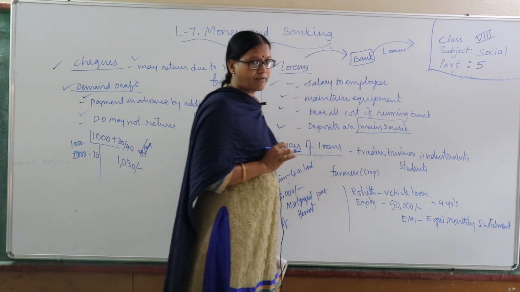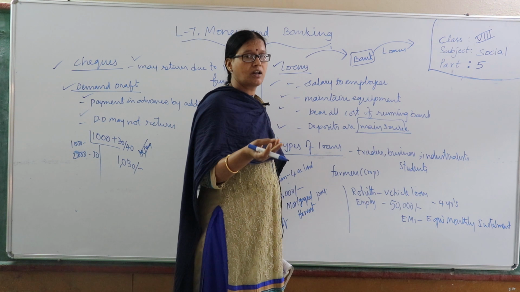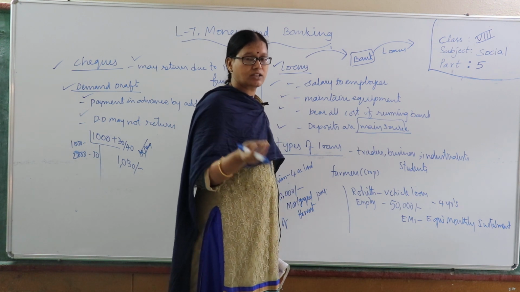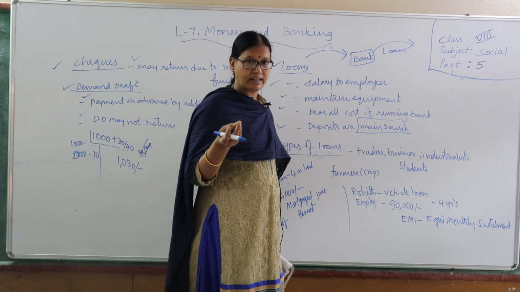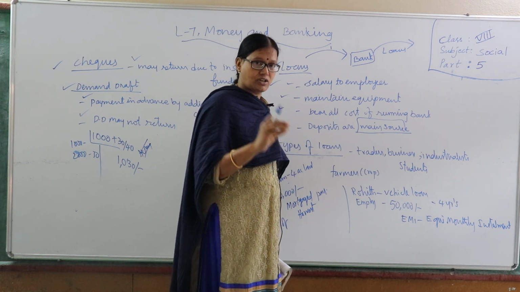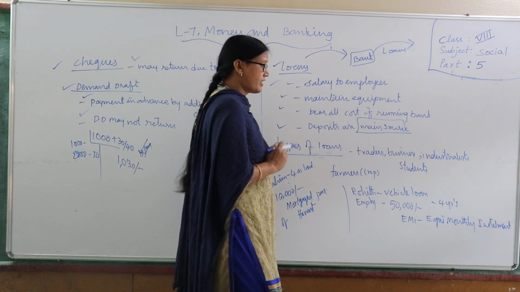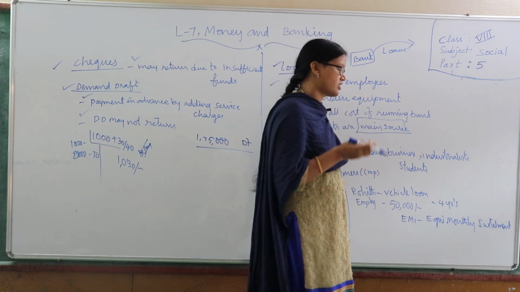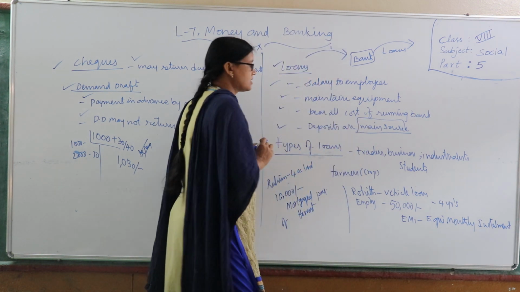Different kinds of loans are issued by the banks. We can take a loan for education, loans for crops, farmers take loans for crops, and vehicle loans to buy a car or a two-wheeler. Or educational loans. Different kinds of loans are issued by the bank. For traders, businessmen, industrialists, students, and farmers, loans are issued by the banks.